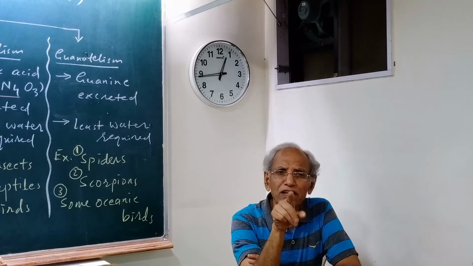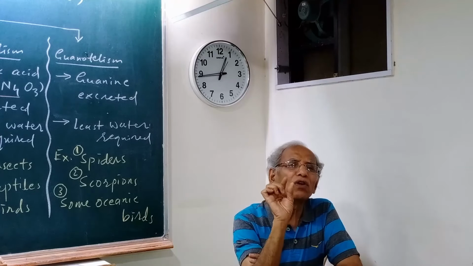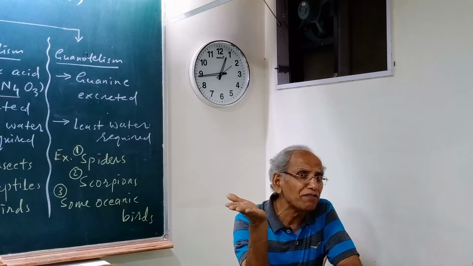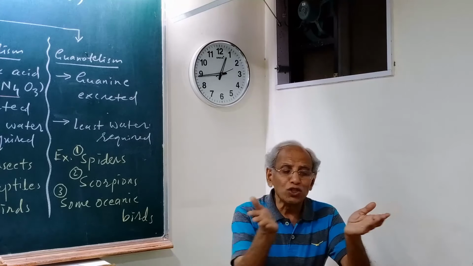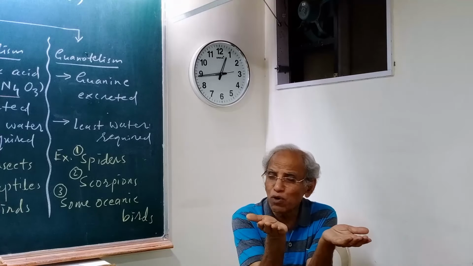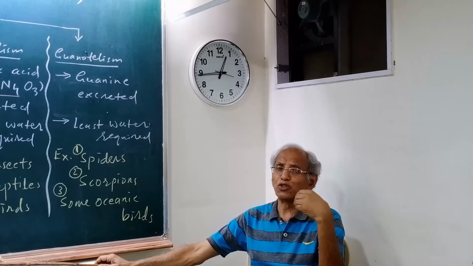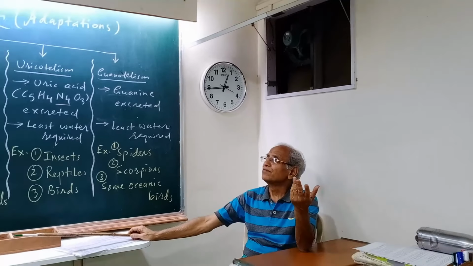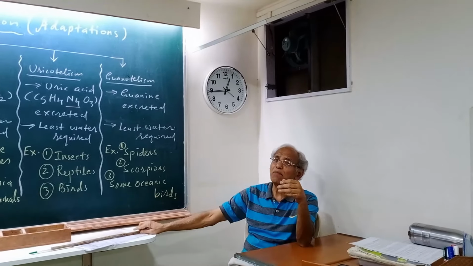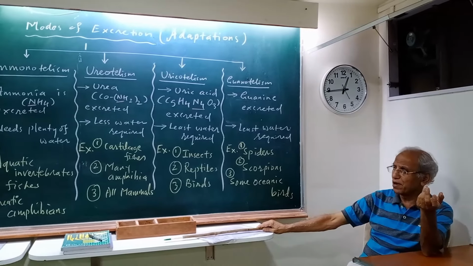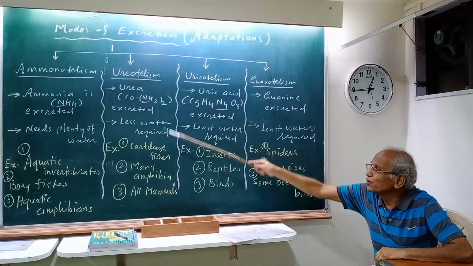So it seems that amphibia is the only group which has got more variety, because part of their life is in water and part of their life is on land. That's how they are amphibians. So just like there is a variety in the respiratory modes, there is a variety in excretion. Tadpoles, which are aquatic, have ammonotelism, and when they metamorphose into adult frogs, they become ureotelic.